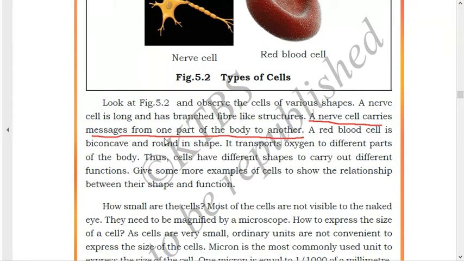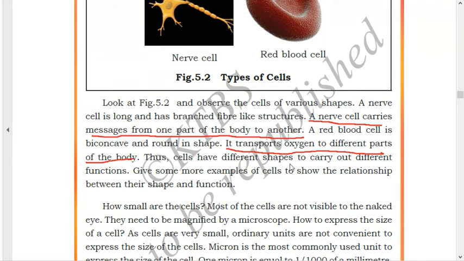A red blood cell is biconcave and round in shape. We can see the round shape of the red blood cells, and it is biconcave in nature. What is the function of the RBC? It transports oxygen to different parts of the body, and the nerve cell carries messages from one part of the body to another.